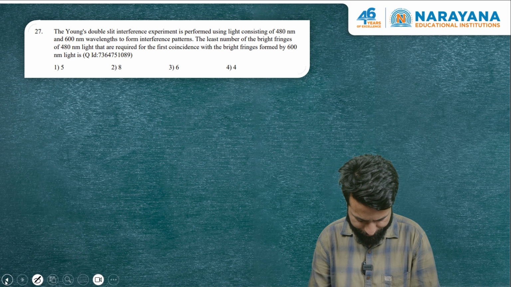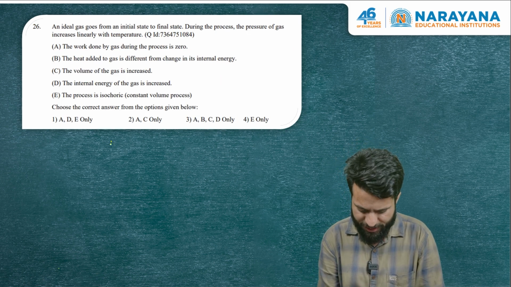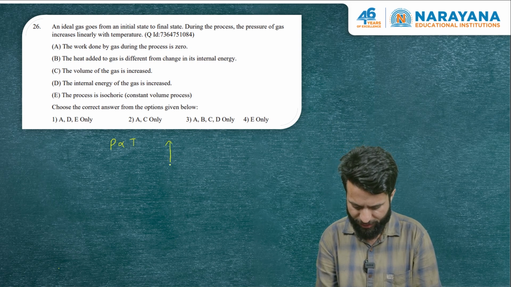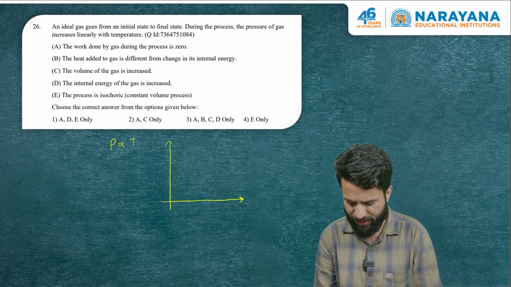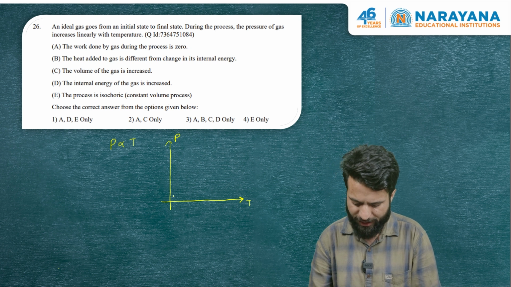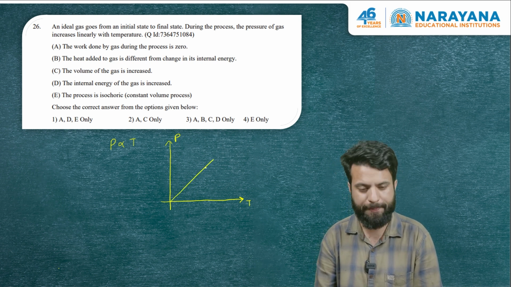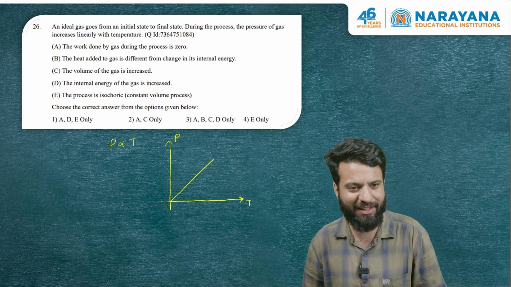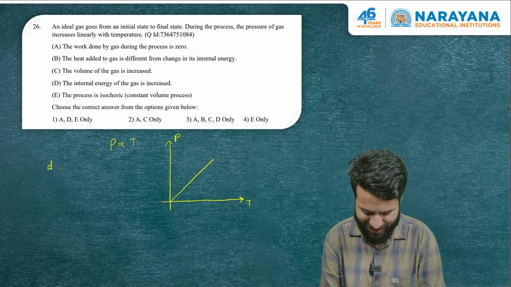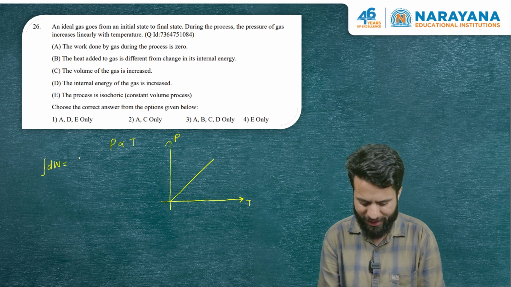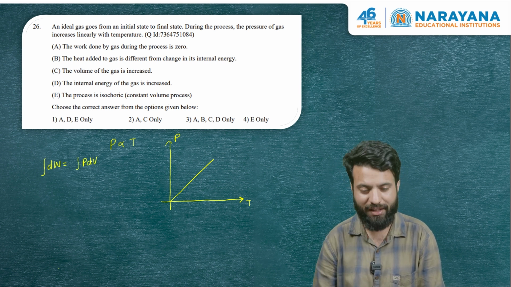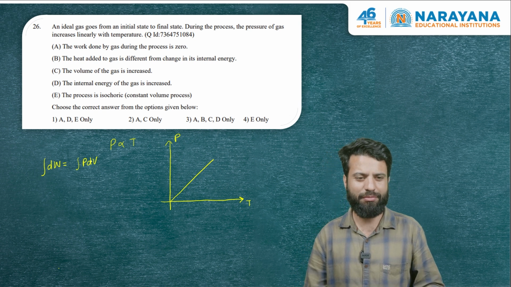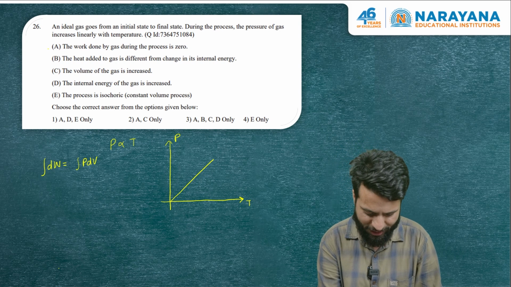So what is mentioned is that pressure is directly proportional to temperature. If I have to plot the graph, pressure versus temperature graph is linear. It clearly is an isochoric process. And we know in isochoric process work done by gas is zero, because work done by gas, that is integration PdV. So there is no change in volume, and when there is no change in volume, work done by the gas will be zero. So statement 1 is correct.